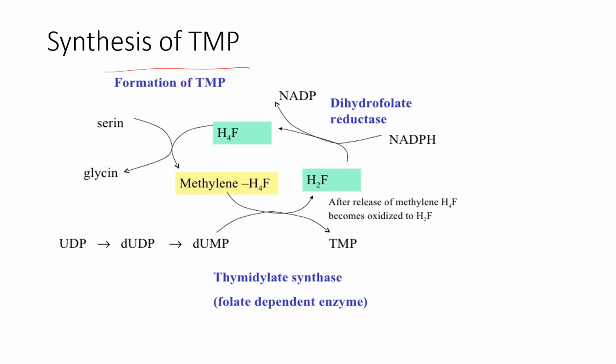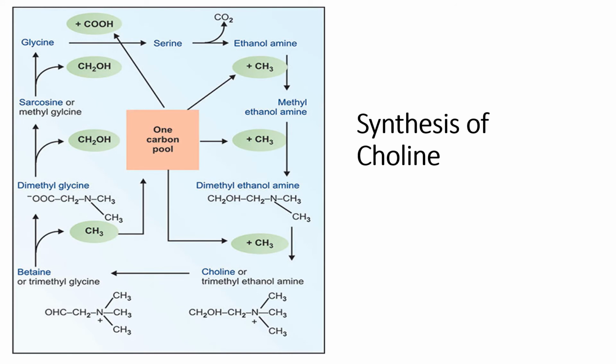Also used for the synthesis of thymidylate monophosphate. Methylene THFA is the donor of the methyl group in the conversion of uridine monophosphate to thymidylate monophosphate. Also, it's used for the synthesis of choline. So serine is converted to choline by adding 3 methyl groups. So these 1 carbon compounds are utilized for the synthesis of choline.